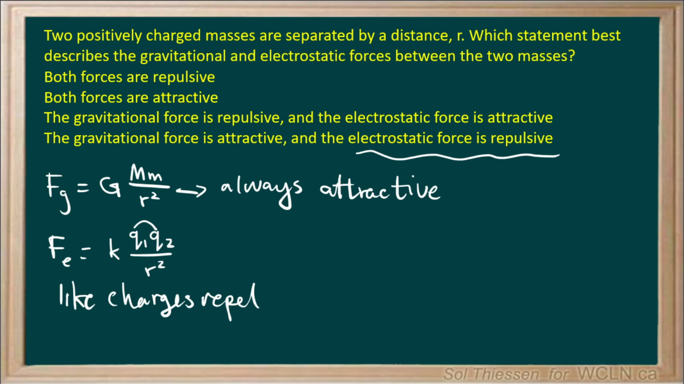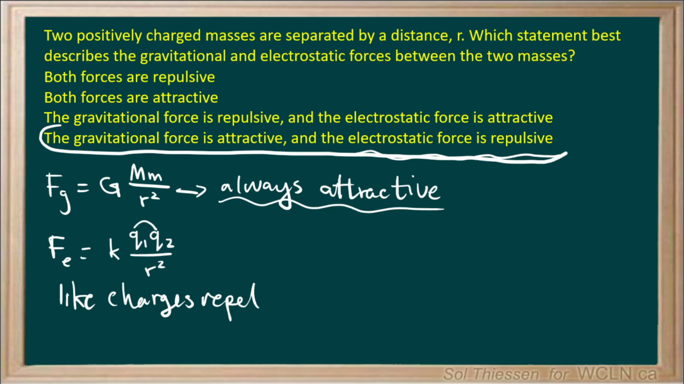In the universal law of gravitation, we don't have that sign convention because we know that the gravitational force is always attractive. So the correct choice here is that the gravitational force is attractive, it's always attractive, and the electrostatic force is repulsive in this case since the charges are the same.